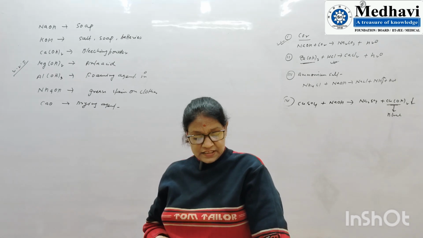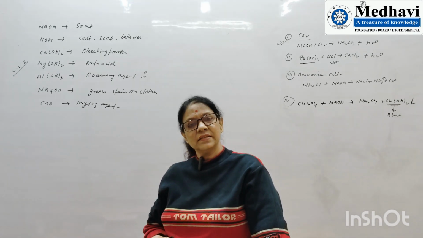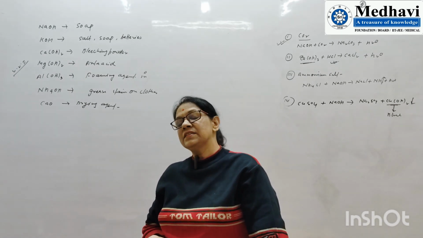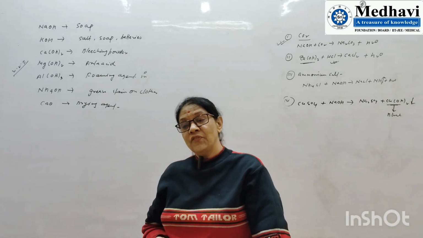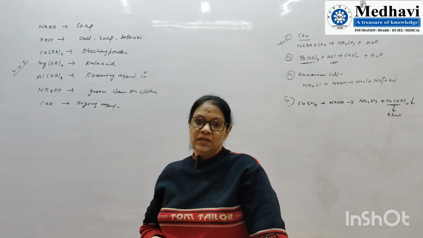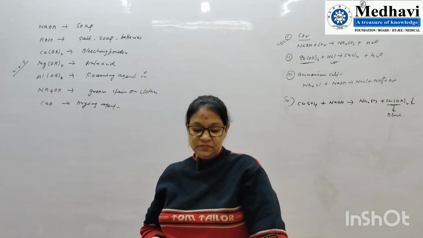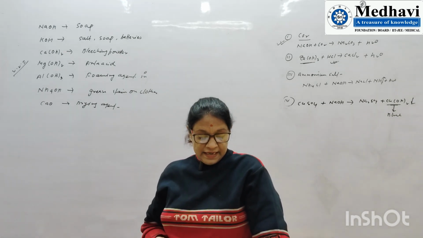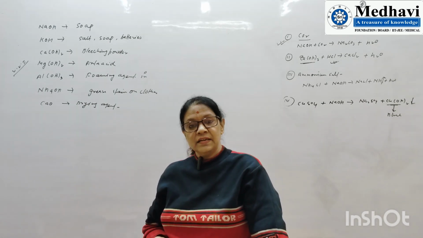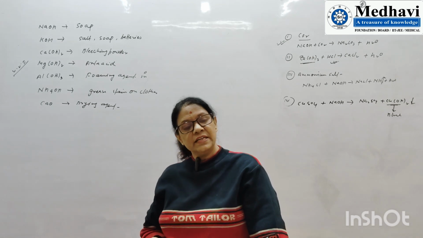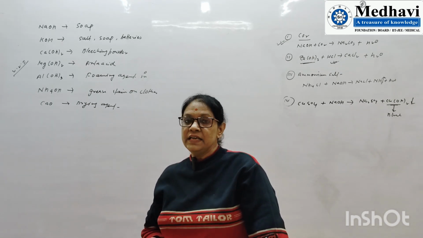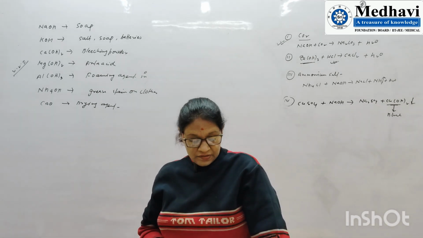What is the difference between alkali and a base? Alkali is a water soluble base, whereas bases are compounds which give hydroxyl ions. And alkali and metal hydroxide, same difference: metal hydroxide gives hydroxyl ion, whereas alkali is soluble in water.